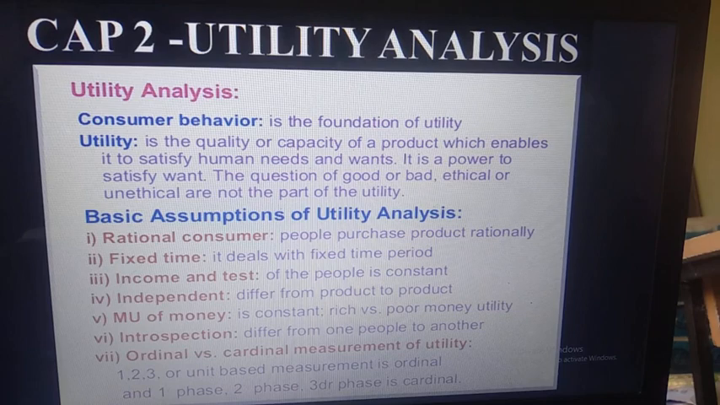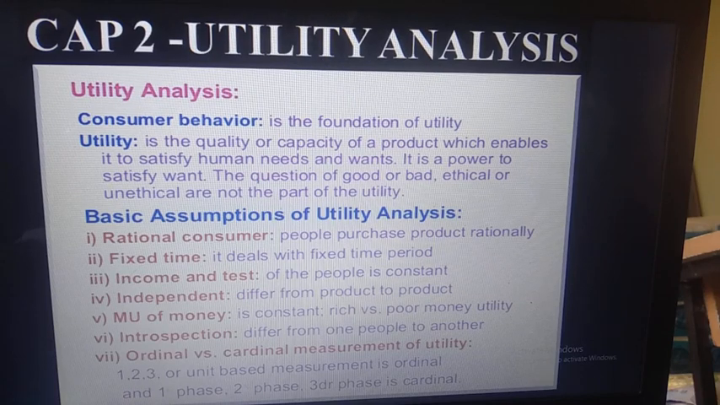Then marginal utility of money is constant. Rich versus poor, money utility. As we know, as more and more money comes to us, our utility will increase. So on that point, they are saying the utility of money should be constant whether one is rich or poor. Because as more money increases with us, our utility and satisfaction level will increase. Not like that. The marginal utility of that money, as additional money is added, should be constant.